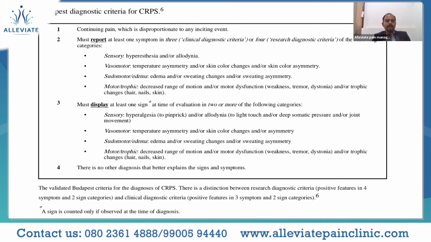So again, pain and at least one symptom in 3 of the categories, sensory, vasomotor, sudomotor, and motor and trophic changes, and one sign in 2 or more, and also rule out other possible explanations for the presenting condition. So when you evaluate, you should rule out the other possible differential diagnoses, and then see whether they fit into this criteria. Then we can go ahead with the probable treatment.